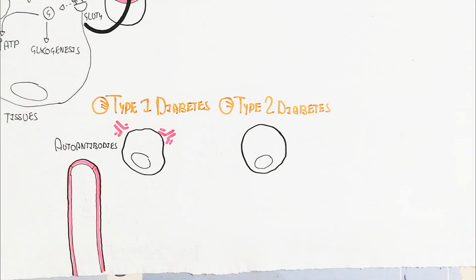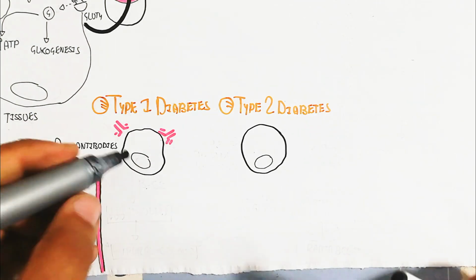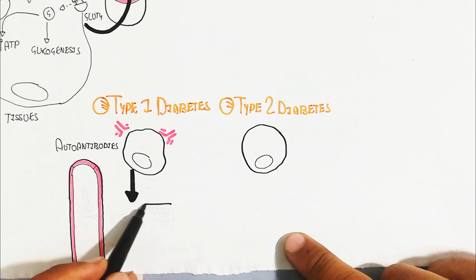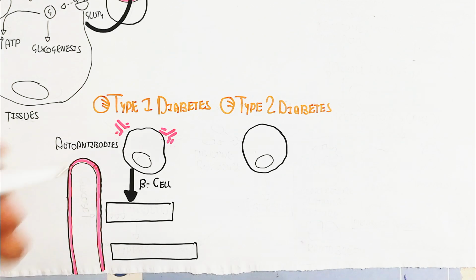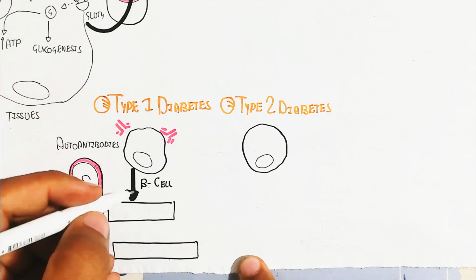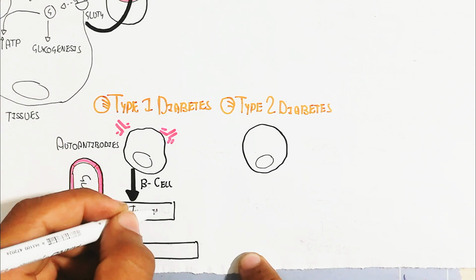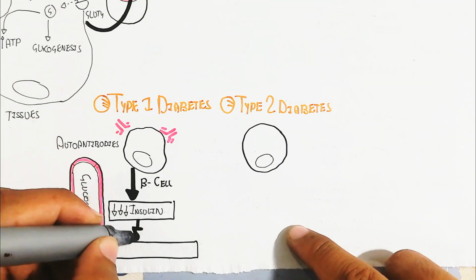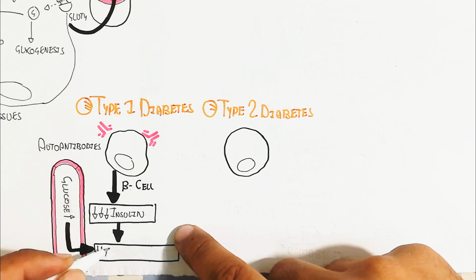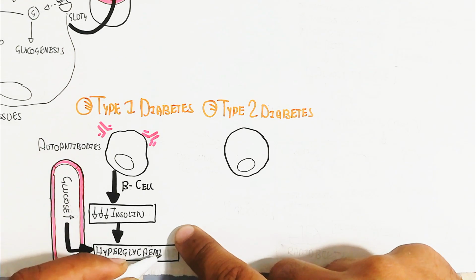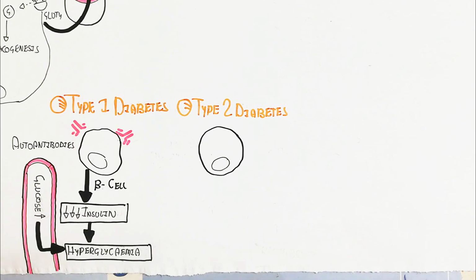Type 1 diabetes is an autoimmune disorder in which autoantibodies are generated that destroy the beta cells of the pancreas, so they do not produce insulin. In this way, insulin drastically decreases again and again, leading to chronic hyperglycemia. This is basically insulin dependent, so insulin can be injected to treat it.